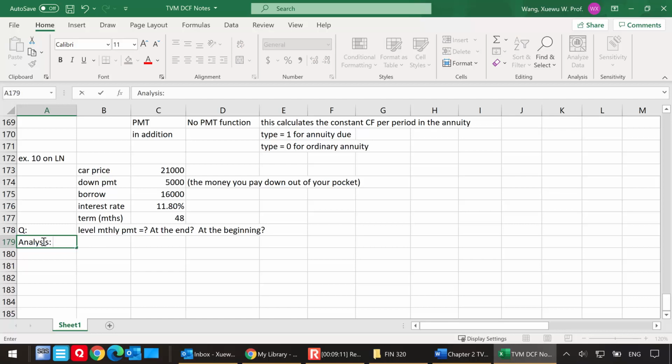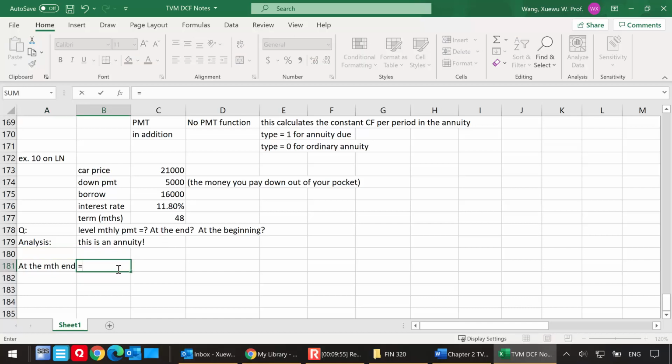So what's the analysis here? First of all, you borrow the $16,000 today, and you're going to pay it off over time. So you're going to make a total of 48 payments. And because there's a keyword called level, this is the constant, the same monthly payment. So this is an annuity. We're looking for the constant cash flow per period, which is your monthly payment, at month's end.